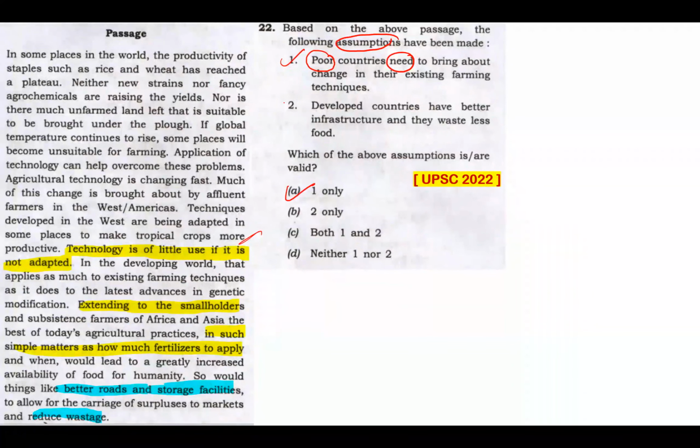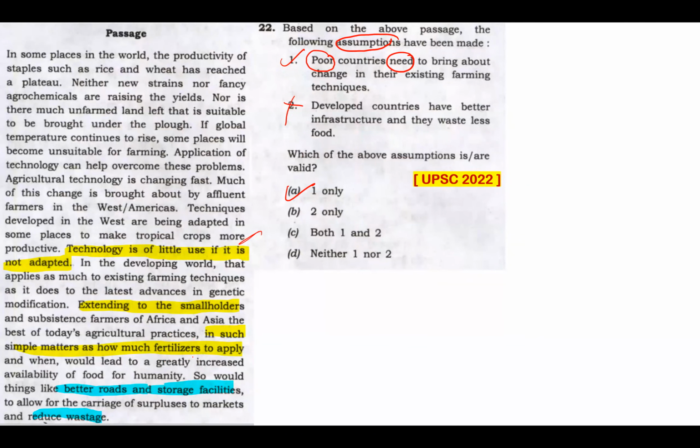And let me tell you why the other statement is wrong. Developed countries have better infrastructure and they waste less food. There's nothing mentioned about developed countries having better infrastructure and wasting less food. That's totally out of context. That's beyond the scope of the passage. Of course, the focus is on how things are in developing countries. And what is mentioned here, better roads, storage facilities to allow for carriage of surplus to markets and reduce wastage.